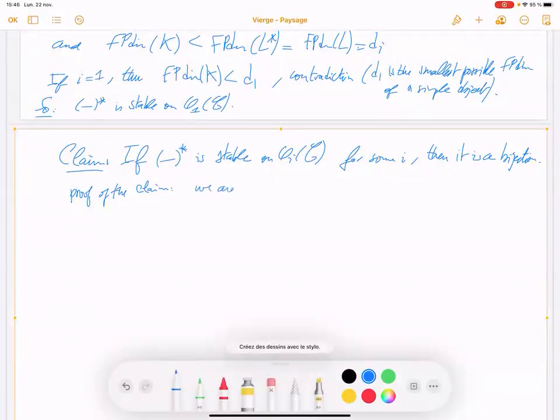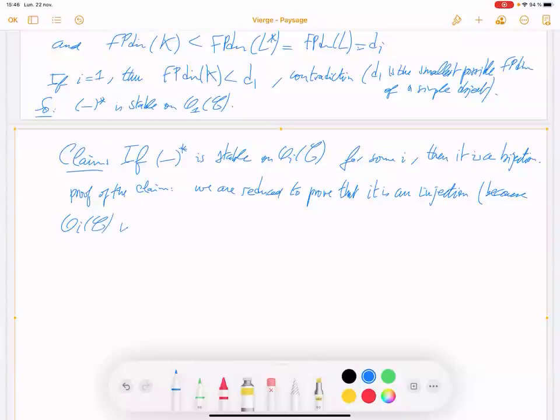We are reduced to proving that it is an injection, because this is a finite set.